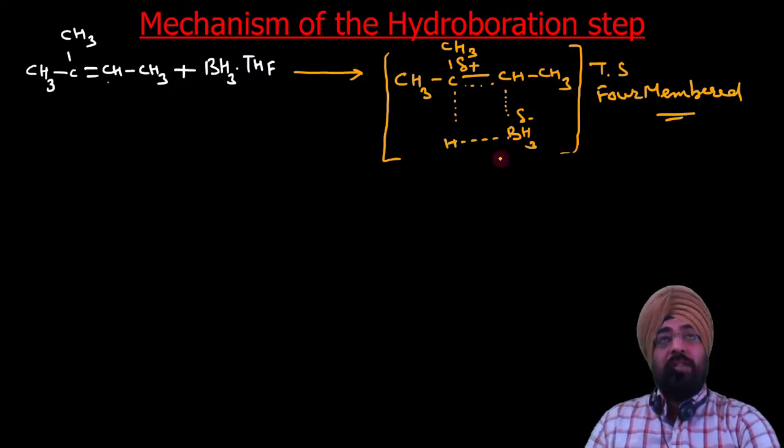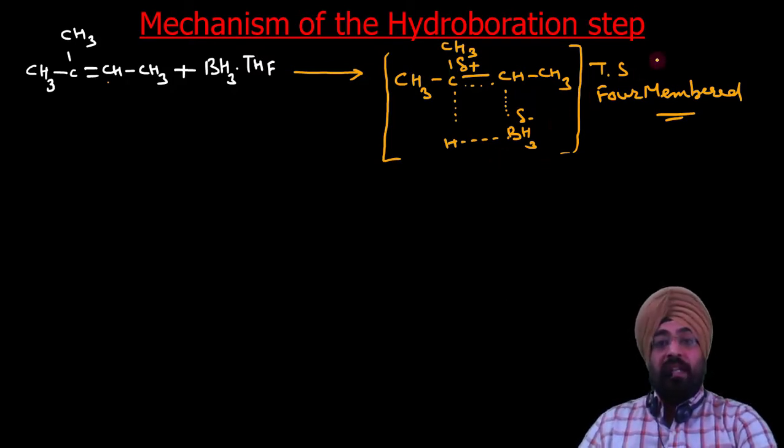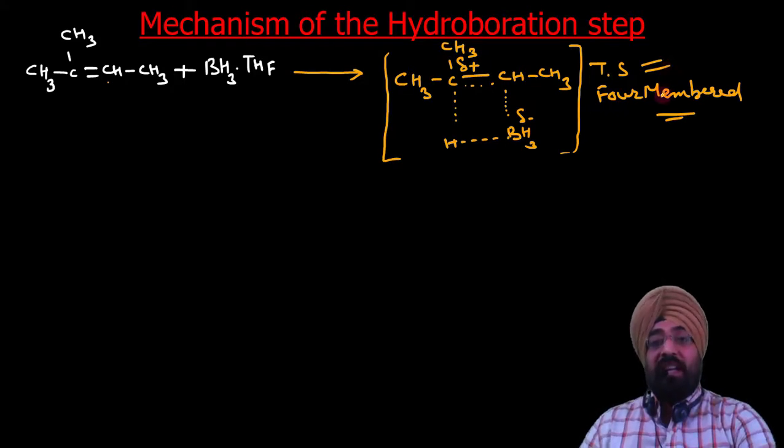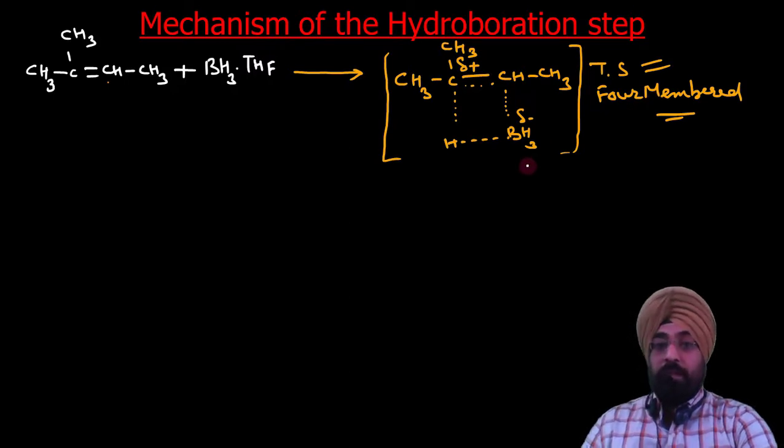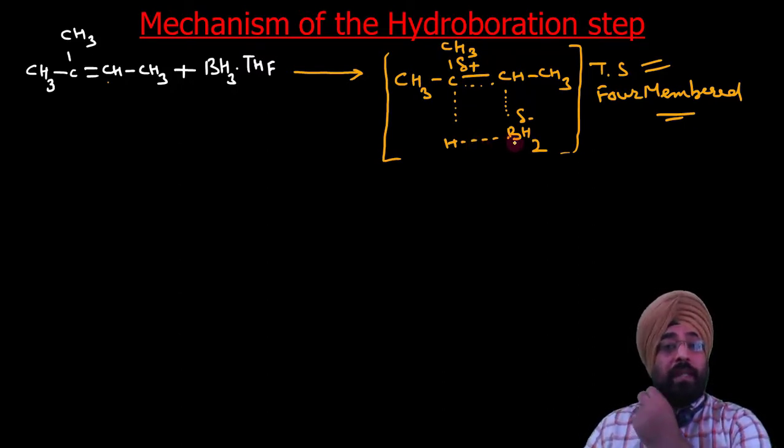In organic chemistry, whenever there is formation of a product during a mechanism, we try to explain it with the help of transition states, which are hypothetical structures. We cannot isolate them. This helps us understand the mechanism of the reaction. So this is BH2, because one hydrogen has come here. This is the four-membered transition state in this reaction.